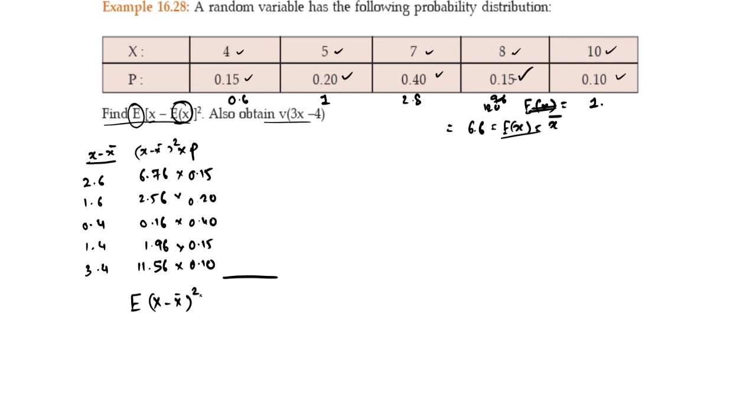If you don't know, follow the GT rule. 6.76 multiplied by 0.15 is equal to, 2.56 multiplied by 0.2 is equal to, 0.16 multiplied by 0.40 is equal to, 1.96 multiplied by 0.15 is equal to, 11.56 multiplied by 0.10 is equal to.